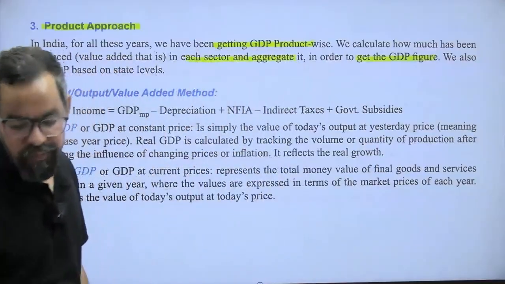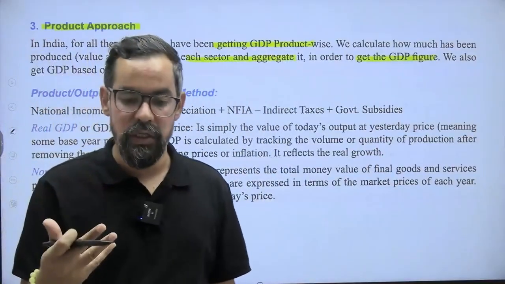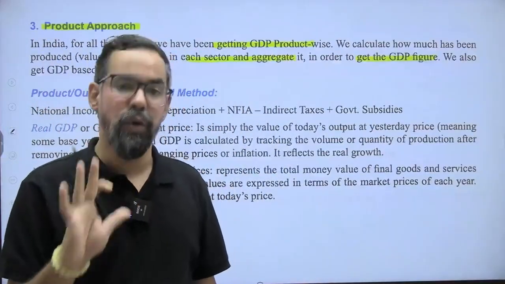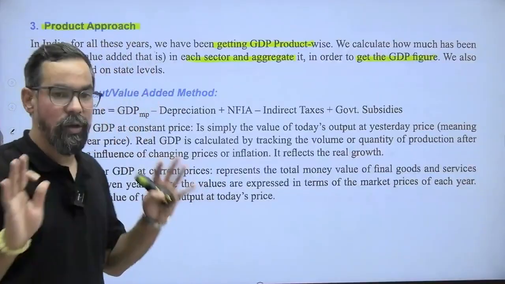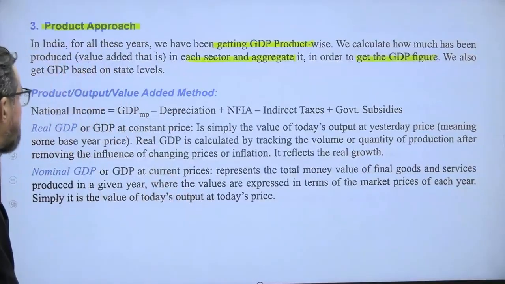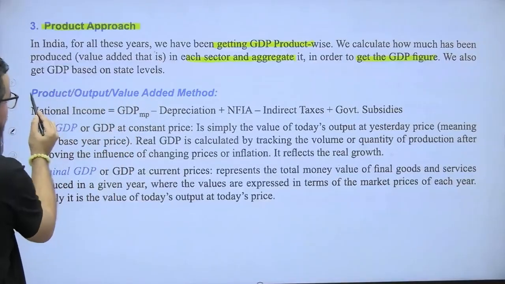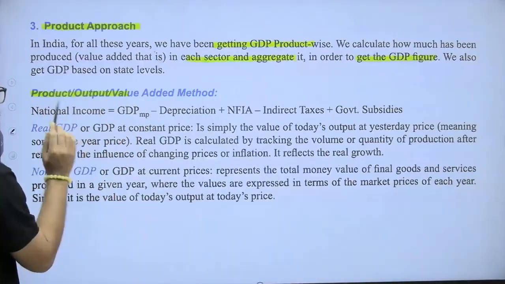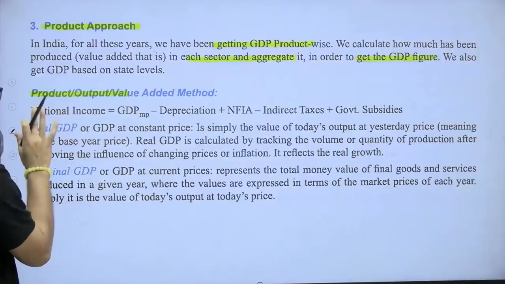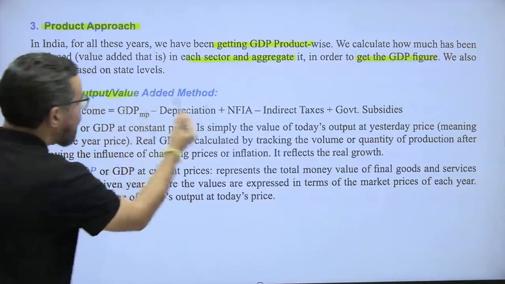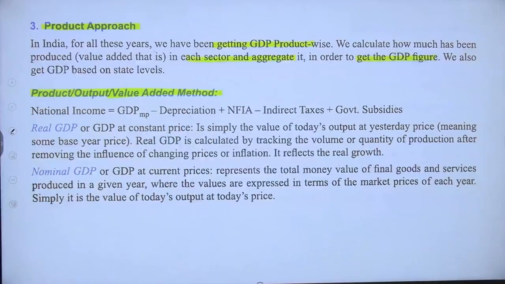So basically, while we do the calculations of GDP, we apply the production method. We also get GDP based on state levels, so state GDPs and all. So this is the product method. It is also known as output method, production method, value added method.